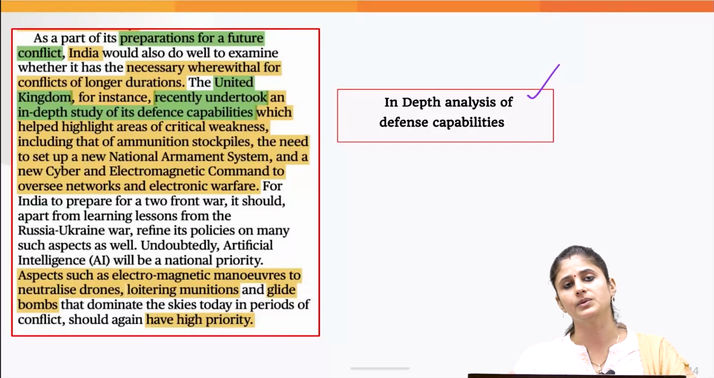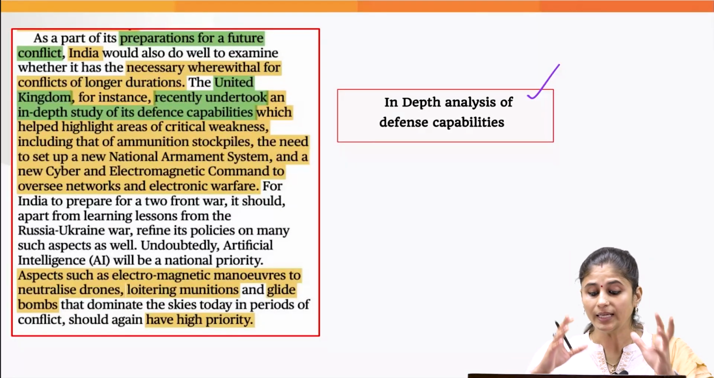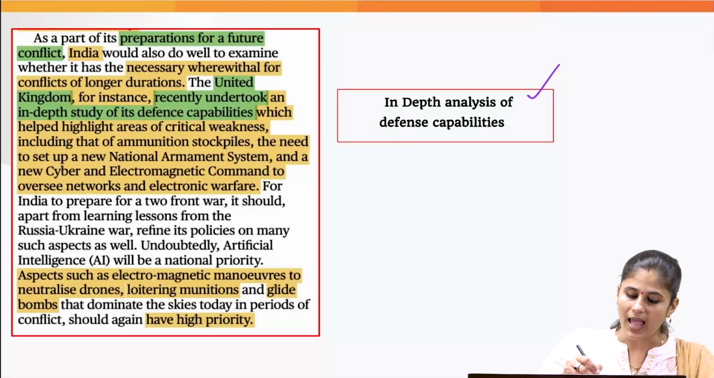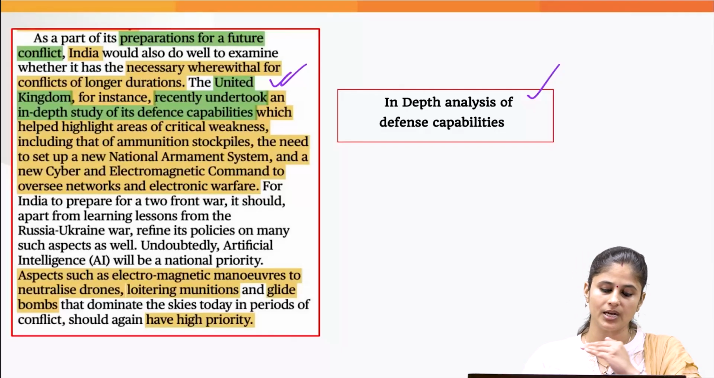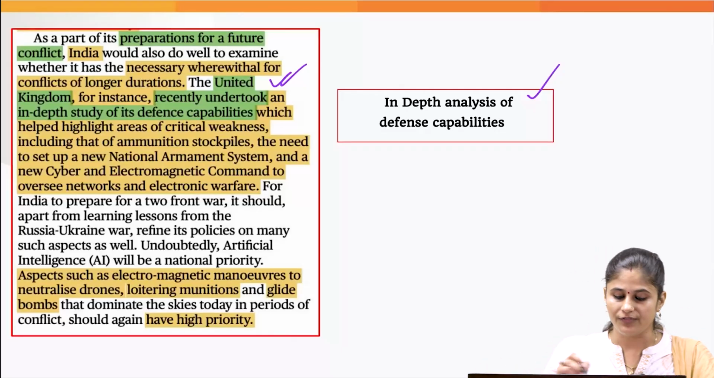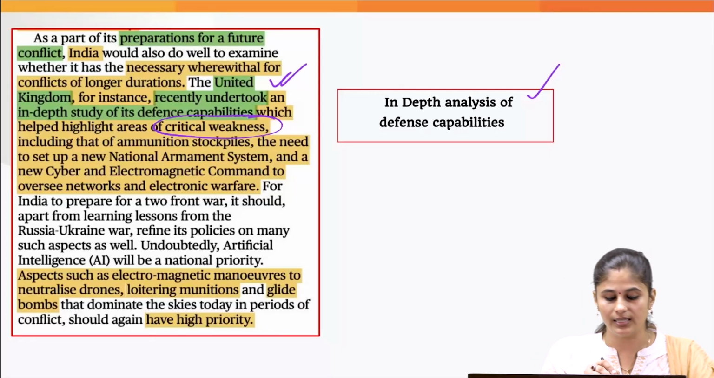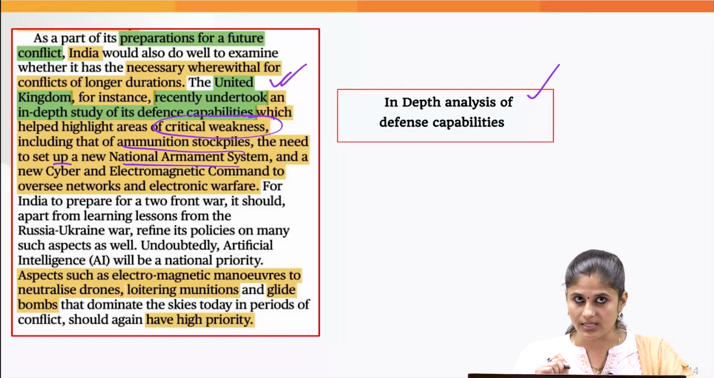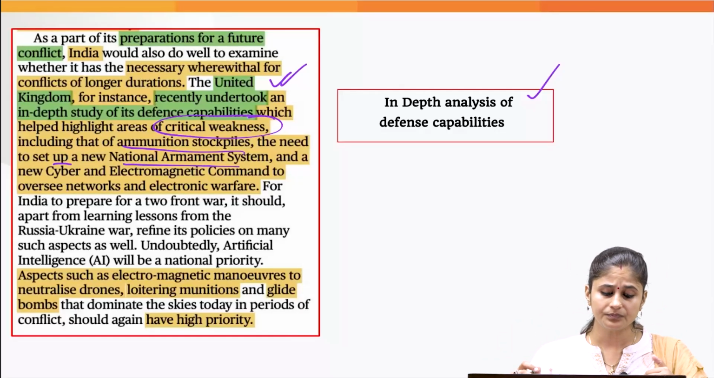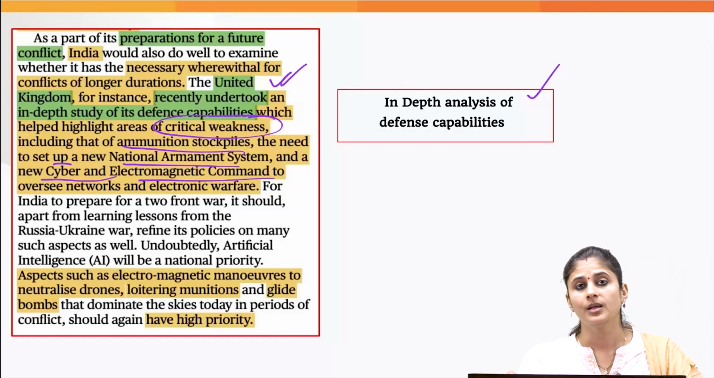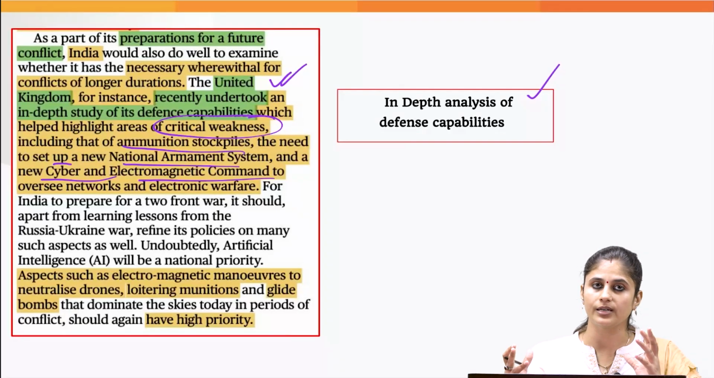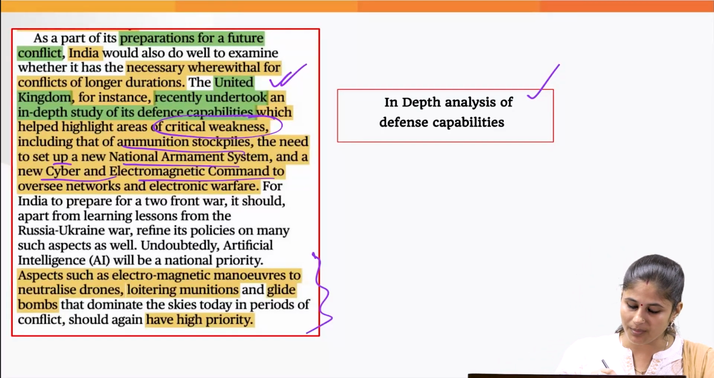And another point which the writer is talking about is that we should do an in-depth analysis of our defense capability, as has recently been done by the UK. Okay, so the UK has recently undertaken an in-depth study of its defense capability wherein it figured out critical weaknesses, including ammunition, the number of warheads that it has, the need to set up a new national armament system for a coordinated effect whenever the country enters into war, and a new cyber and electromagnetic command, because nowadays there is enhanced use of drone technology, artificial intelligence, and aspects like electromagnetic maneuvers to neutralize the drones.